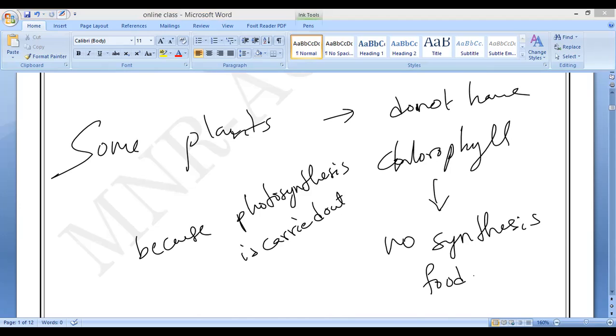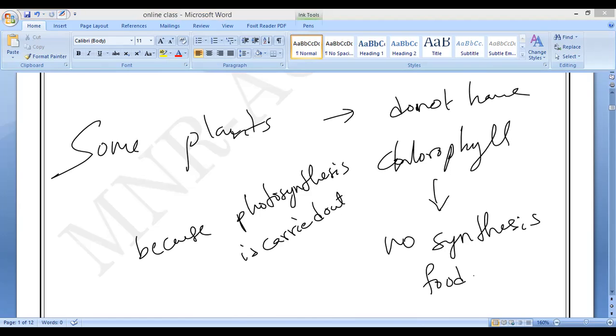We, all the animals also, have a heterotrophic mode of nutrition, because we depend on either plants or other animals. We cannot produce our own food, because we do not have chlorophyll. So we always depend on green plants or other animals.